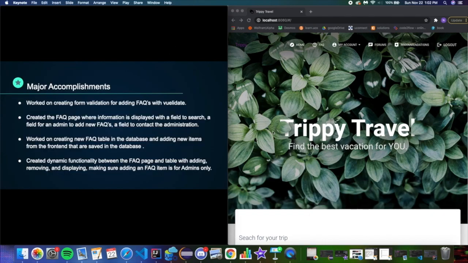Major accomplishments: worked on creating form validation for adding FAQs with view date, created the FAQ page where information is displayed with a field to search, a field for an admin to add new FAQs, and a field to contact the administration. Worked on creating a new FAQ table in the database and adding new items from the front end that are saved in the database, creating dynamic functionality between the FAQ page and the table for adding, removing, and displaying, and making sure adding an FAQ is for admins only.